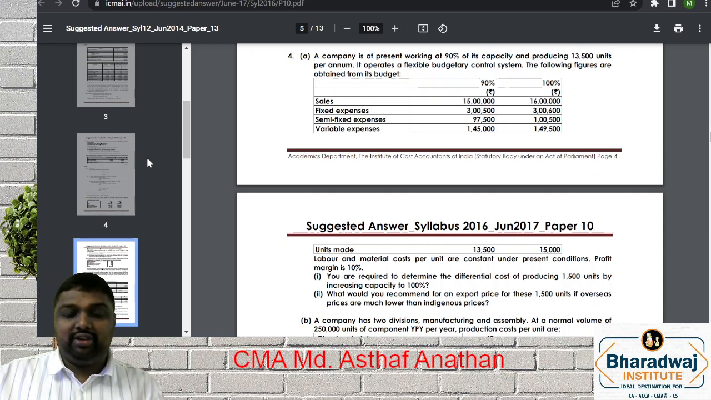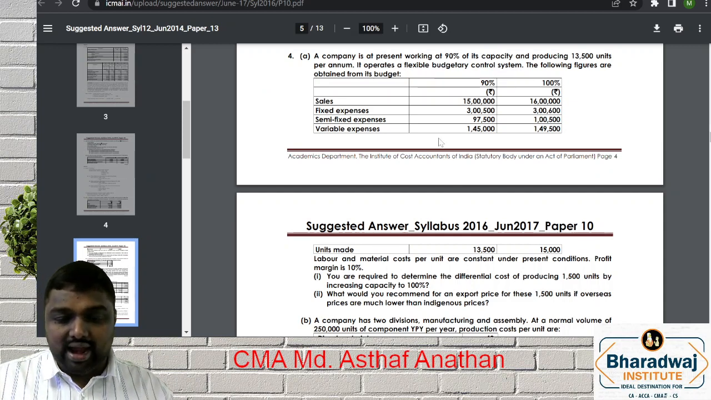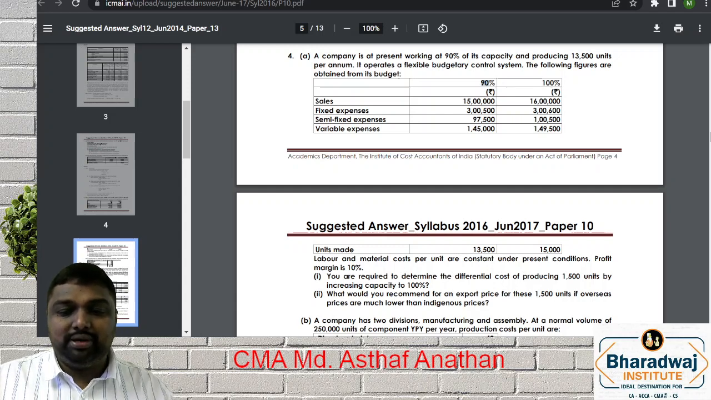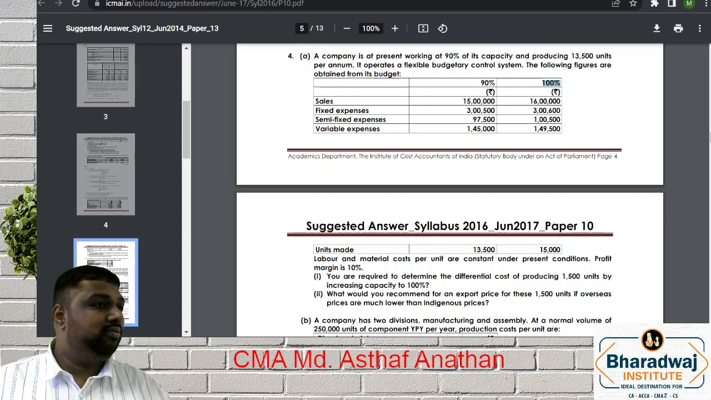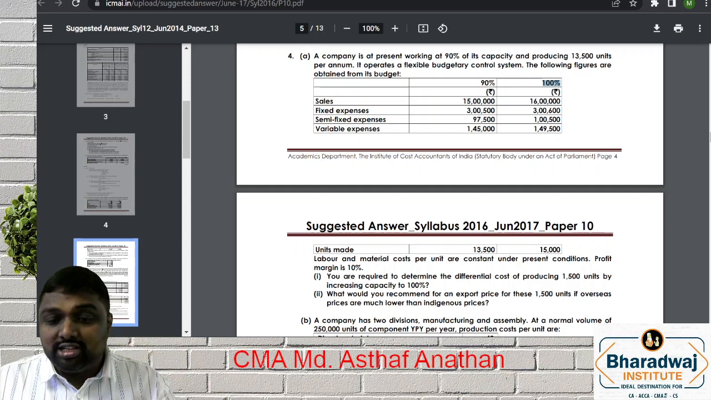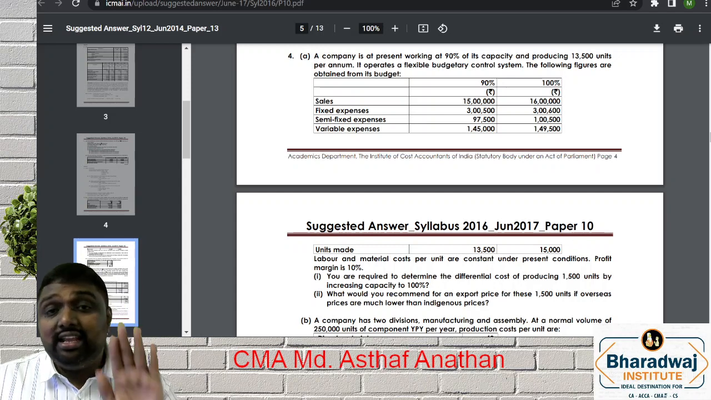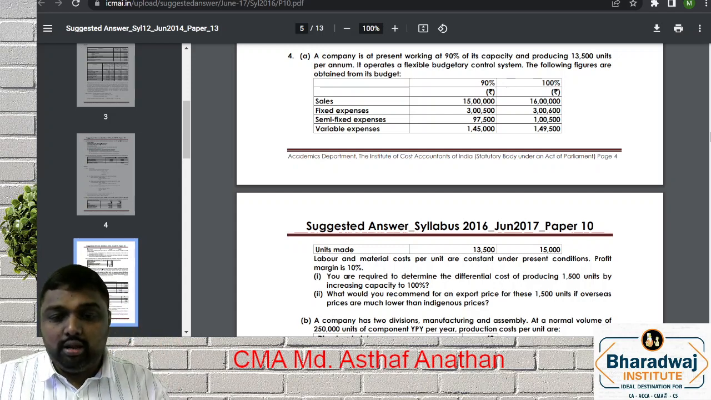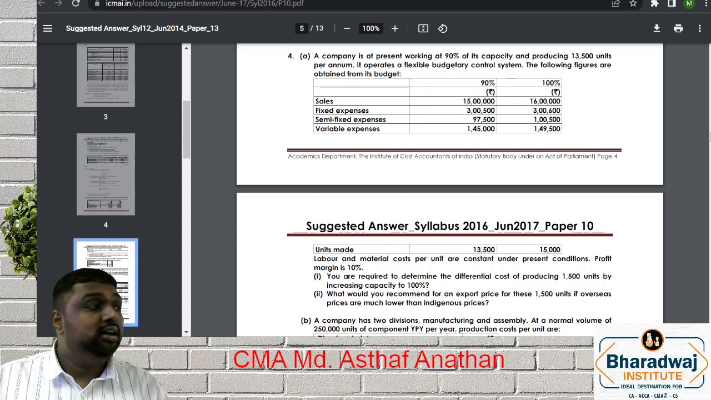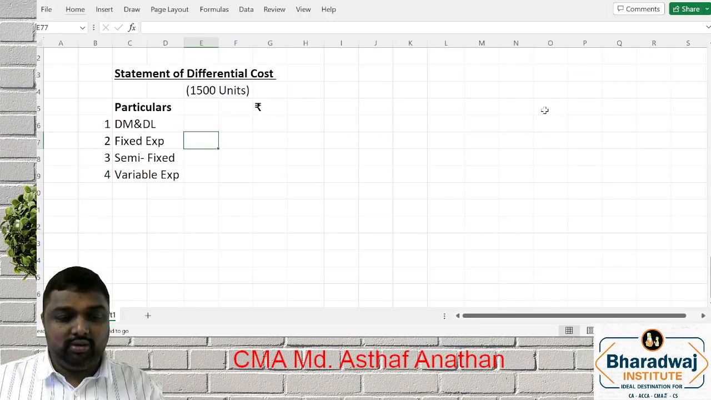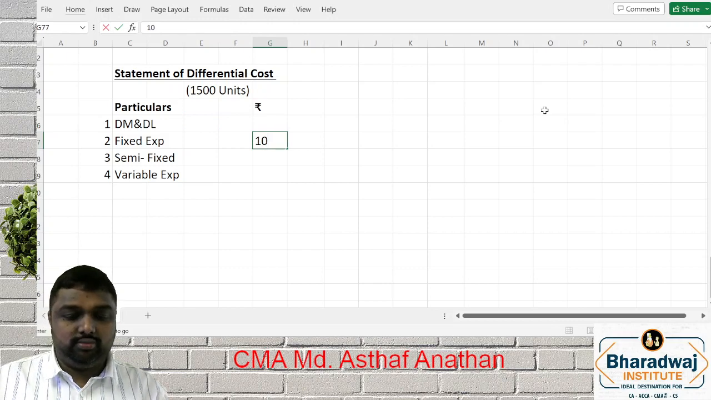So now, my dear friends, this is your data. Now, how to get the data? Very easily. 90% is for 13,500. 100% means another 1,500. So differential means one level to another. Fixed here you have 30,500. Generally, fixed expense will be constant. But if you check this data, 30,500, 30,600. What is the difference? 100. This 100 is your differential cost.